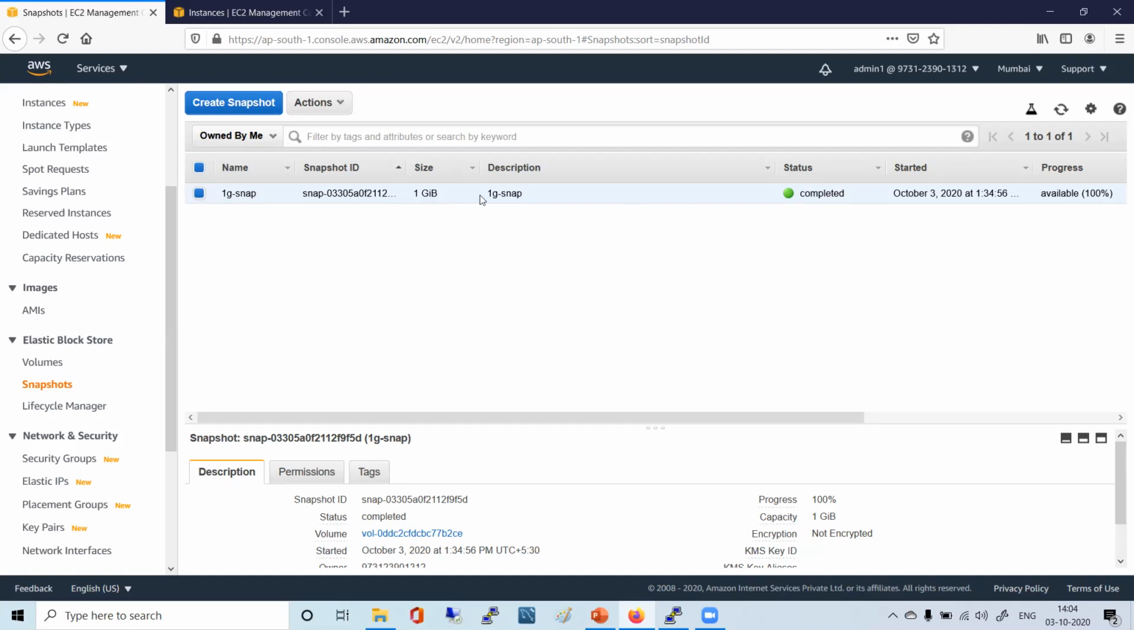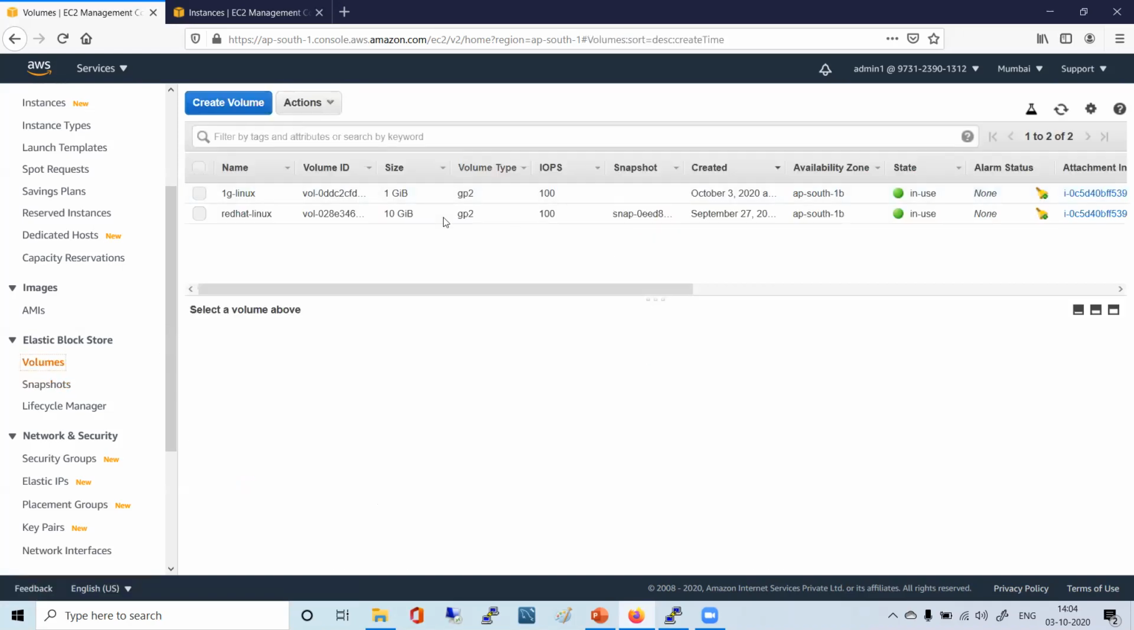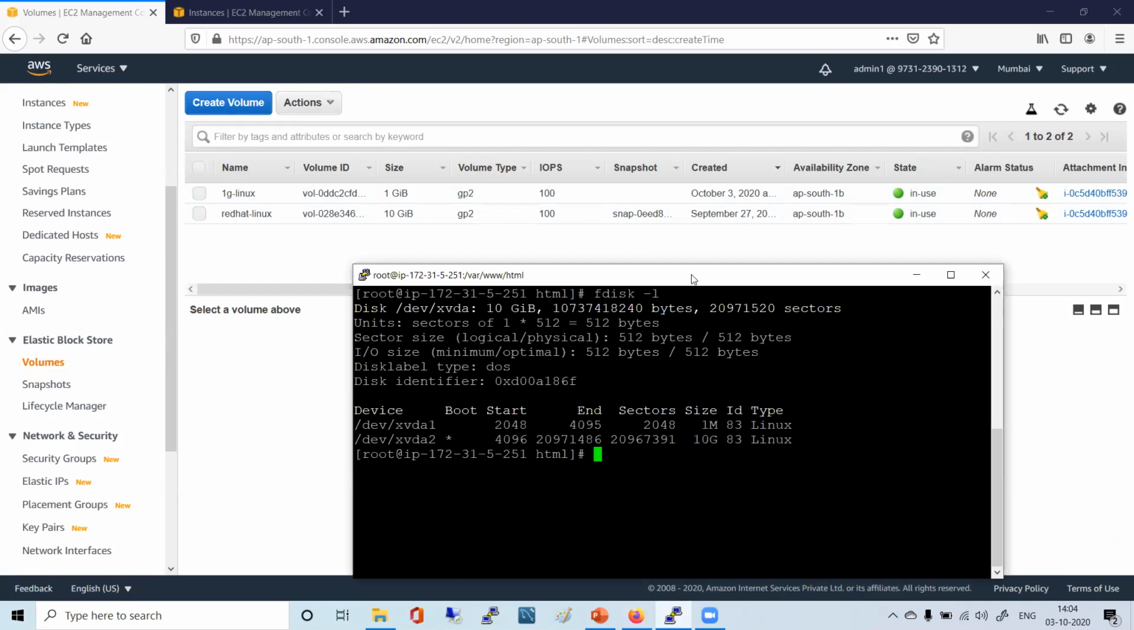Now, we have attached this volume to our EC2 instance, correct? Shall we go and see whether it is there or not? Okay. So now that we are having two volumes, one is 10 GB, one is 1 GB. Let's go and look at it.